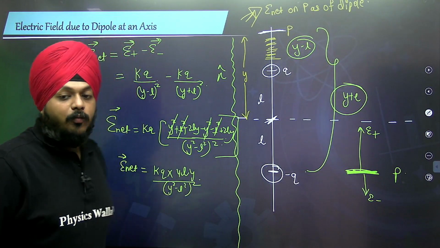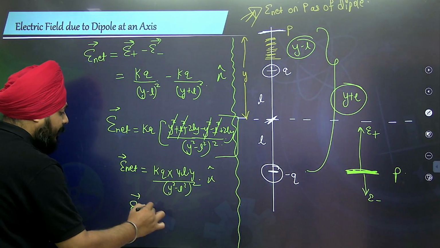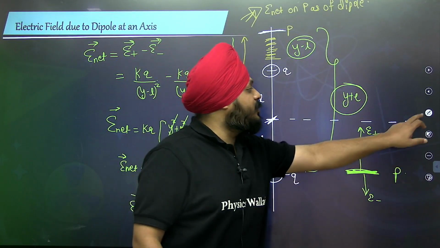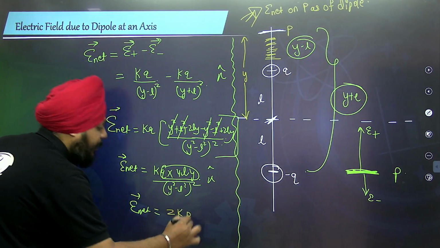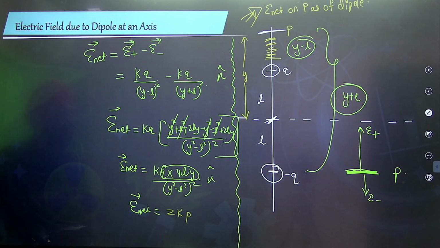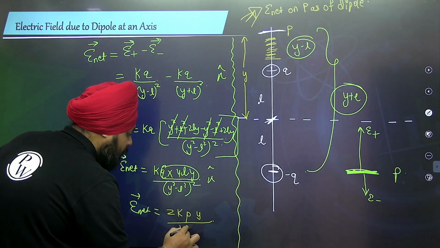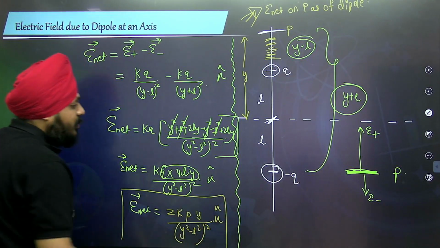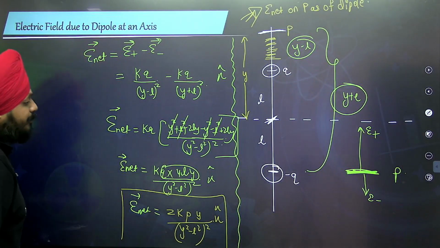Okay. Now what happens here? The net electric field, into unit vector n. So the net electric field, if I am rearranging this term, then what happens? I can say it is 2kp, where p is the dipole moment of the system, right? 2kp into Y whole divided by (Y square minus L square) whole to the power square. Okay, this is a general formula.